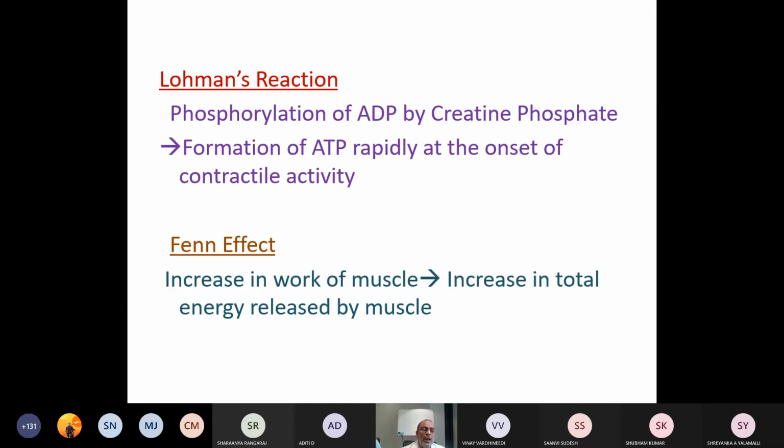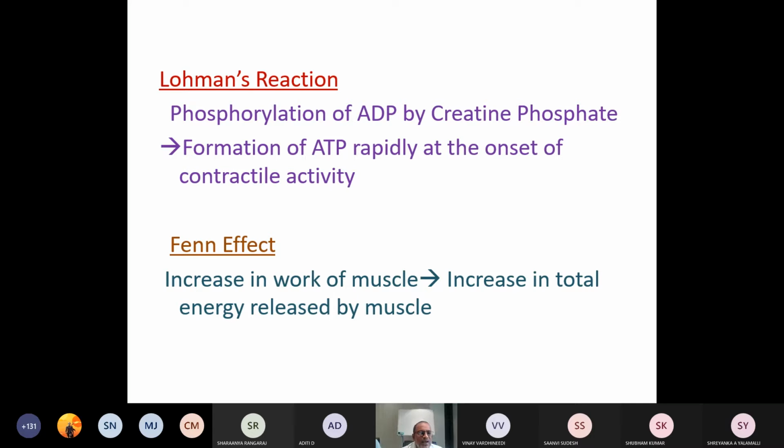Phosphorylation of ADP by creatine phosphate results in the formation of ATP rapidly at the onset of contractile activity. At the point of contractile activity, there is formation of ATP from ADP, which is referred to as Lohmann's reaction. The more the activity, the more the formation of ATP, the more the phosphorylation of ADP.